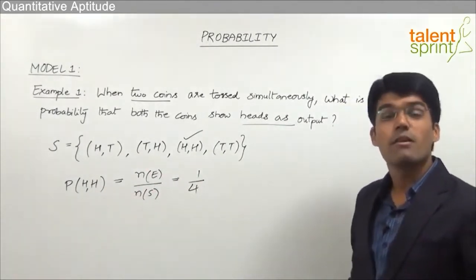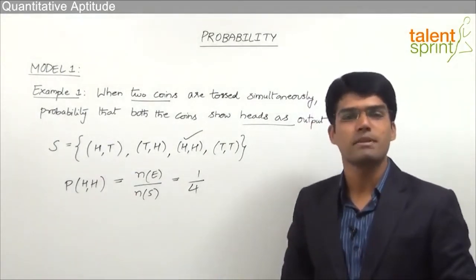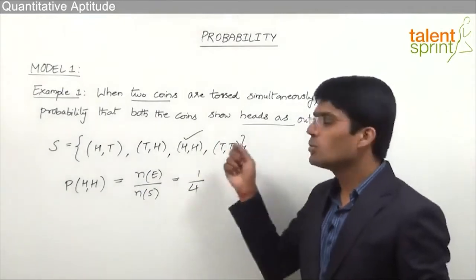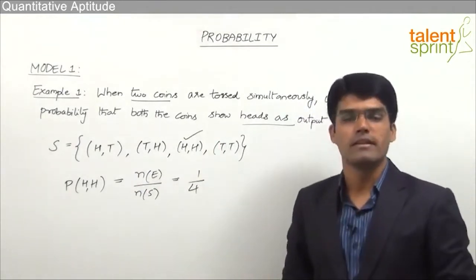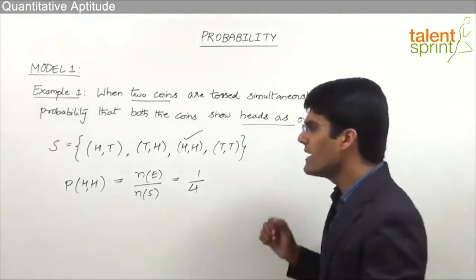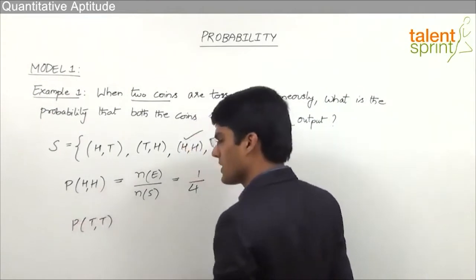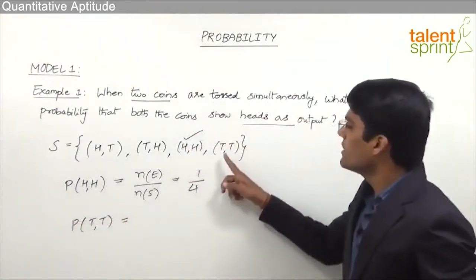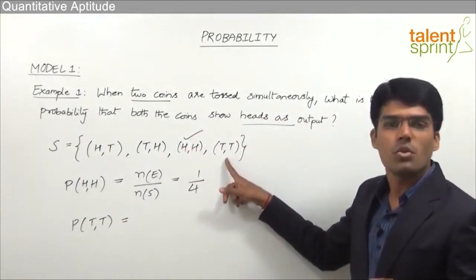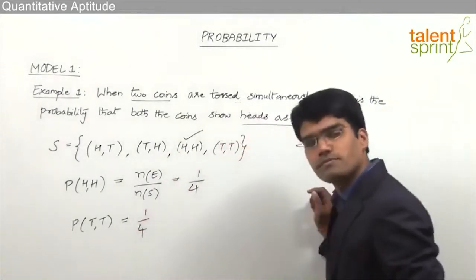So this is how we can solve questions based on tossing of coins. We first need to decide what is the sample space, and then we can take up those outcomes which are in favor of the given event divided by total number of outcomes to get the required probability. Likewise, let's say what is the probability that both the coins show tails. Now again we see that there is only one outcome in which both the coins can show up tails out of total 4. So the answer here should be taken as 1 by 4.